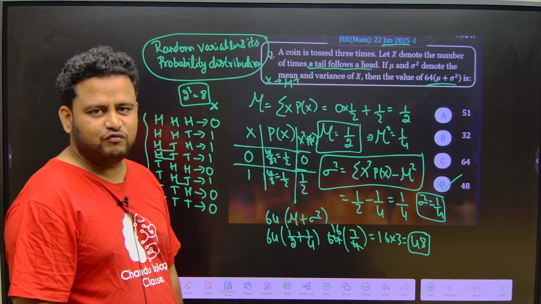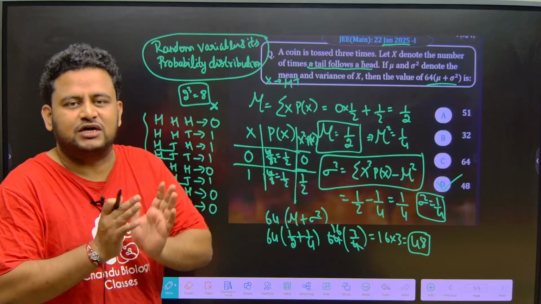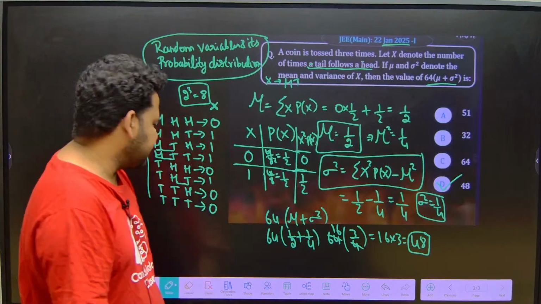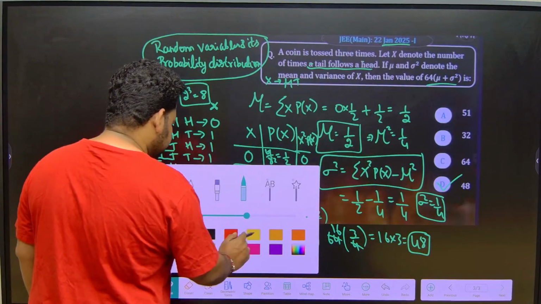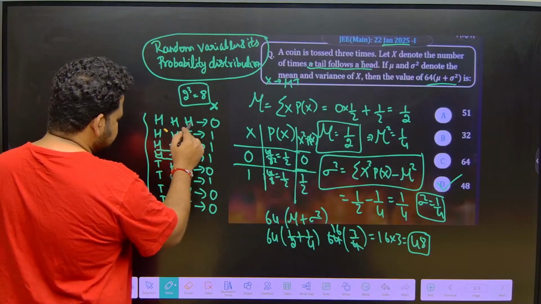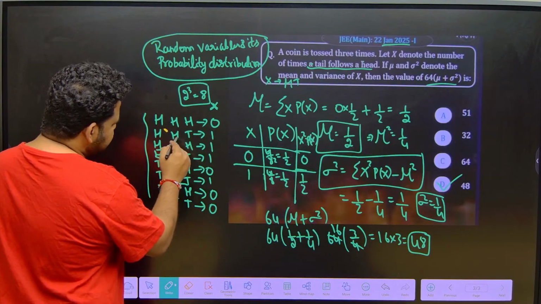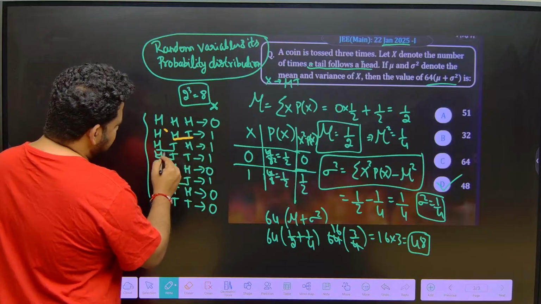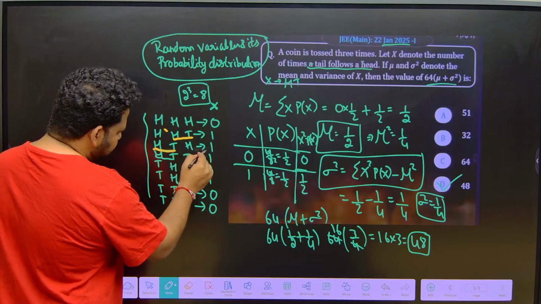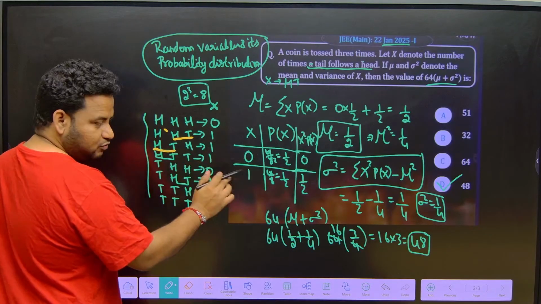A tail follows a head means after head, tail should come, correct? That is what I have written here. After head tail should come means, see here there is no tail at all, so it will become 0. After head tail is coming, yes it is coming here. After head tail is coming, yes it is coming here. That is the only condition.